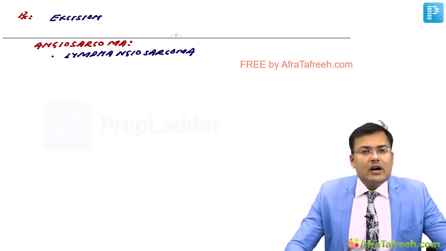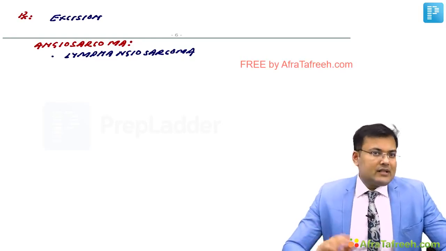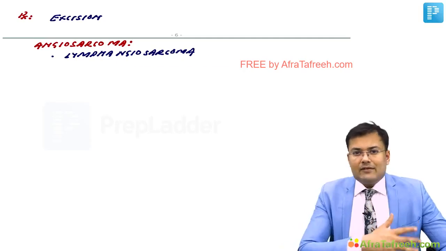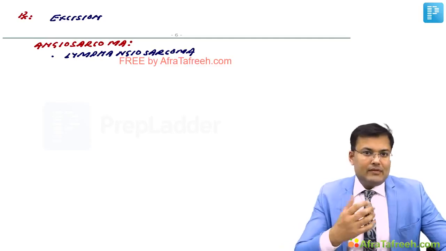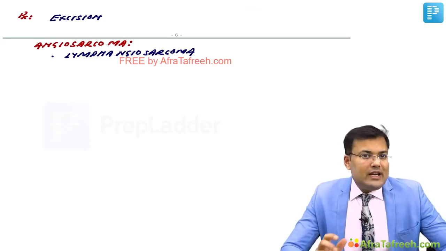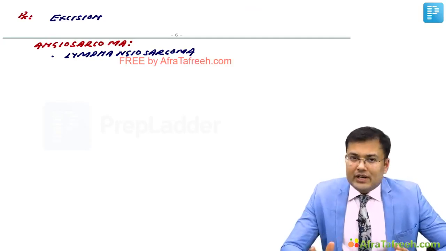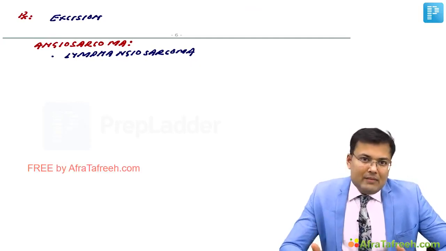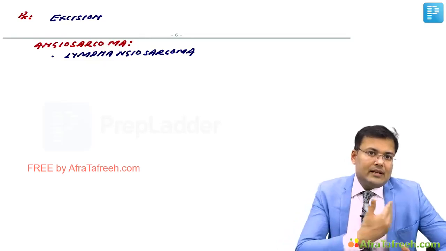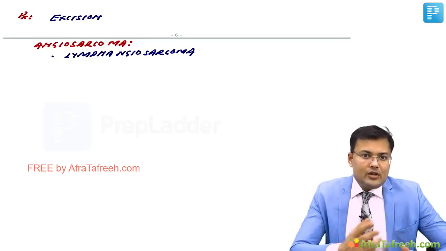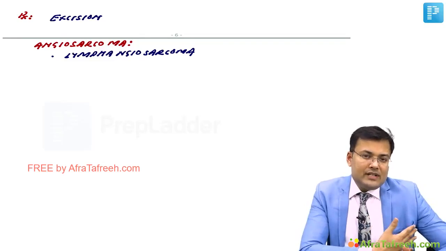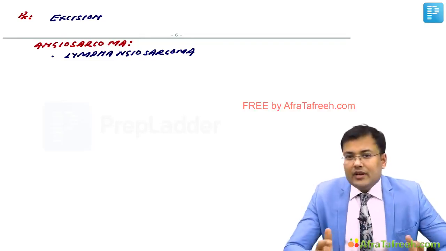We discussed one classical example: Stewart-Treves syndrome. We discussed in breast cancer that if a patient has locally advanced breast cancer, we give neoadjuvant chemotherapy, perform MRM, and after that we give radiotherapy. Because you perform MRM and lymph node dissection, there is lymphedema. You give radiotherapy.